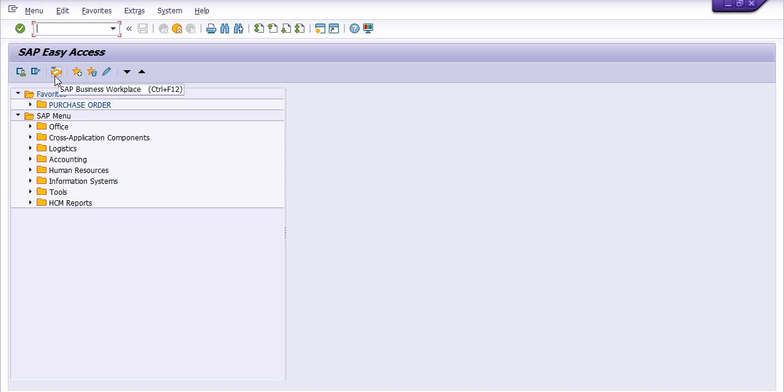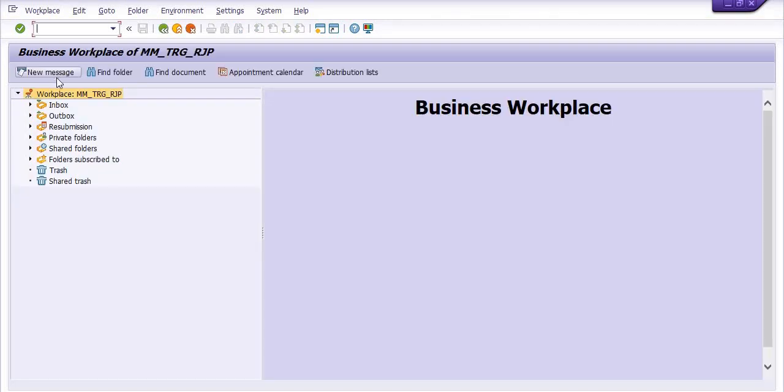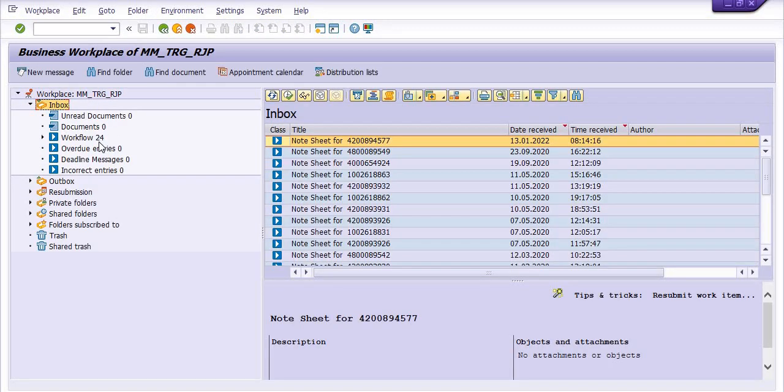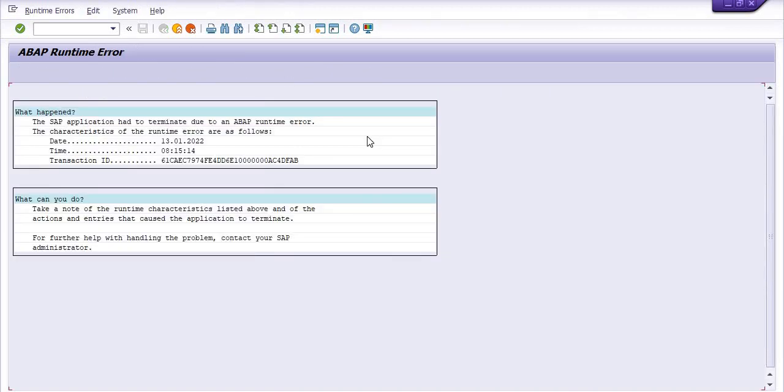Okay, go in the SAP workplace. This is our purchase order number.